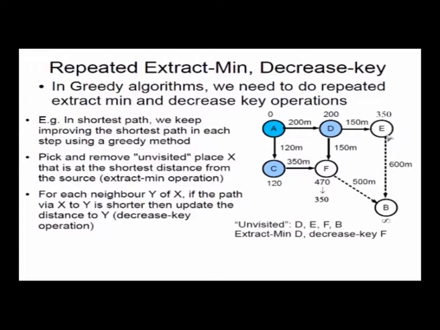So E had a key value of infinity. So the distance now is 200 plus 150, 350. So you decrease the key value of E to 350 like this.